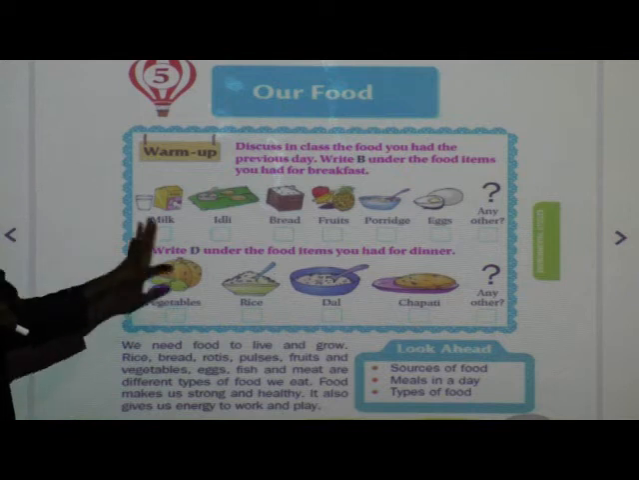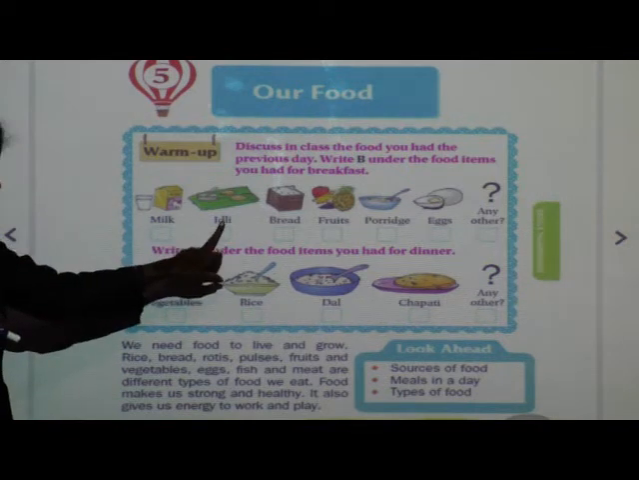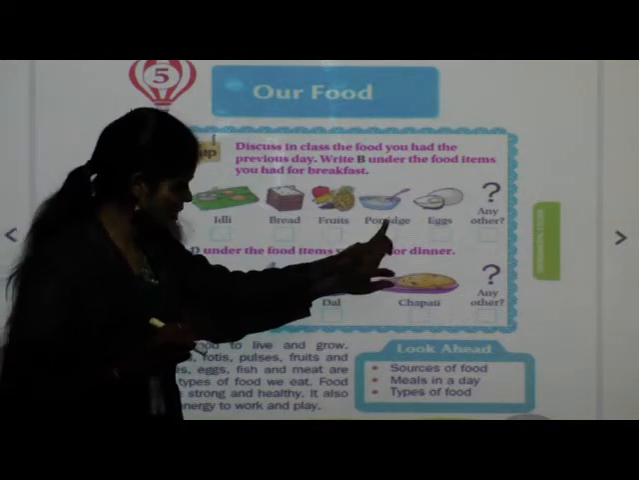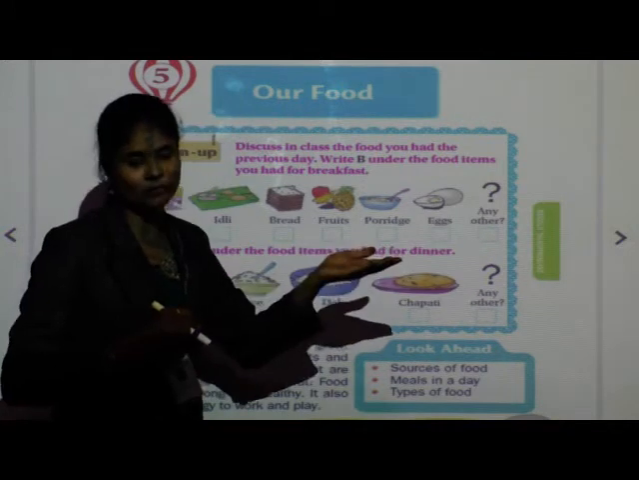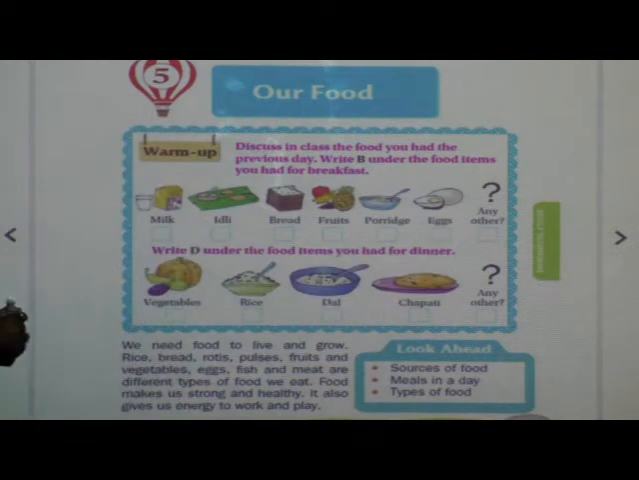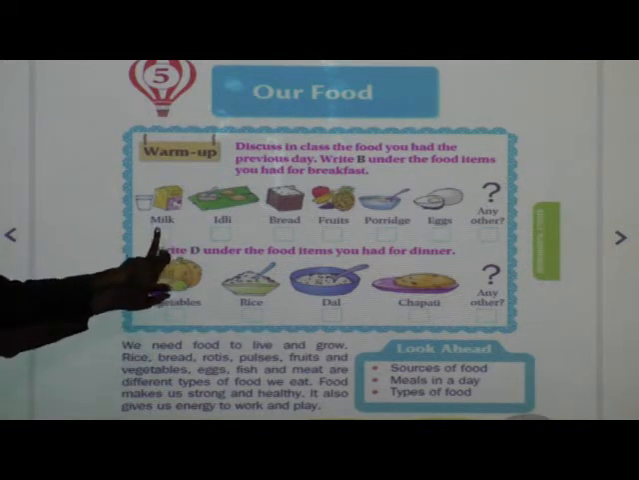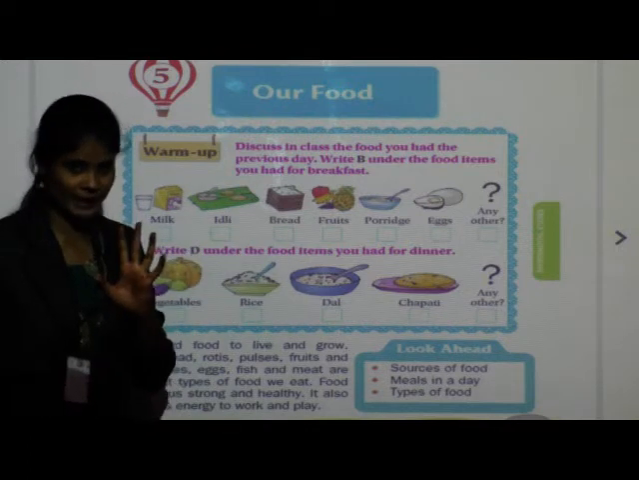Okay, see here which pictures are given? Milk, idli, bread, fruits, porridge, eggs and any other. If you had any other food items, then you can write here. Now you remember which food items you had for your breakfast and write in the boxes B if you had that food item.